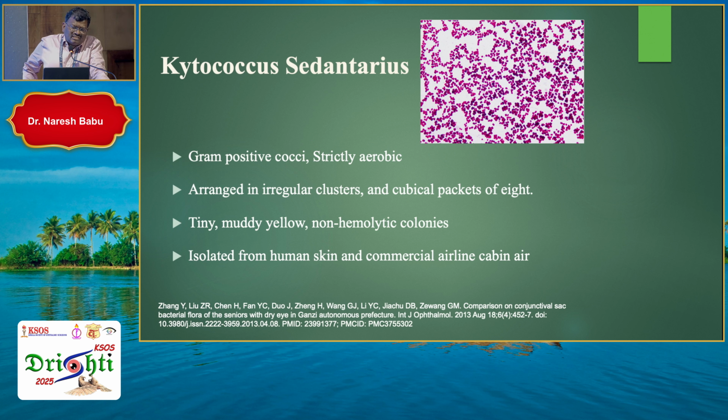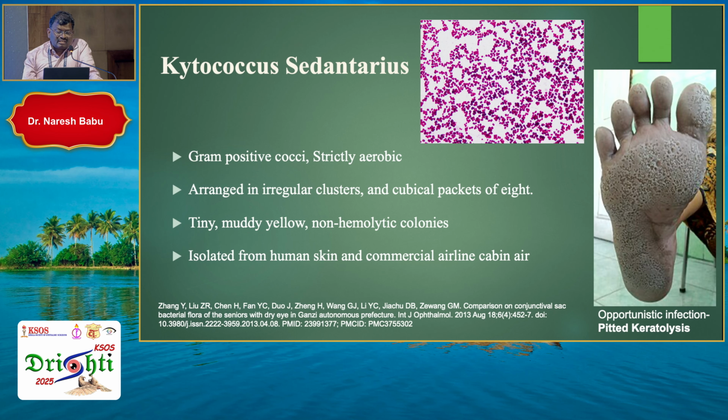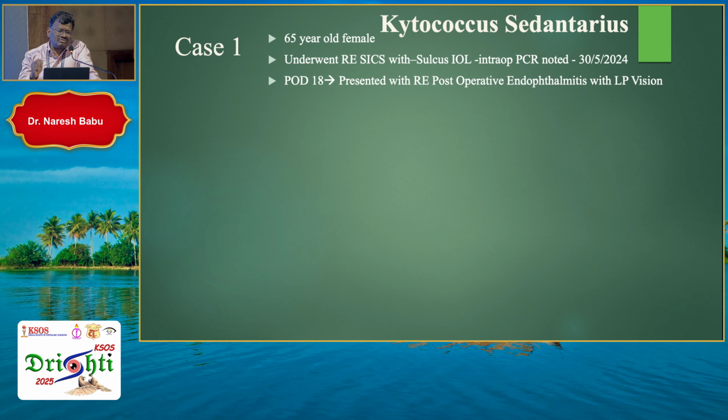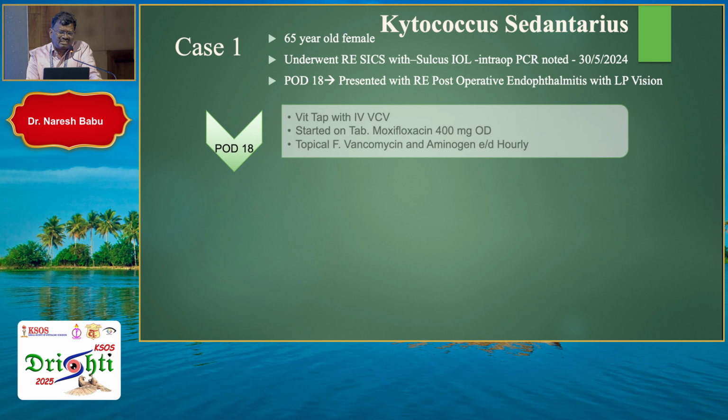First is Kytococcus sedentarius. The patient came, and the organisms were resistant to almost all the drugs. He came on the 18th post-op day with light perception and all the features of endophthalmitis. This is how we started. In all cases we admit on day 0 and go for intravitreal antibiotics, because if the patient comes late, we don't want any delay.